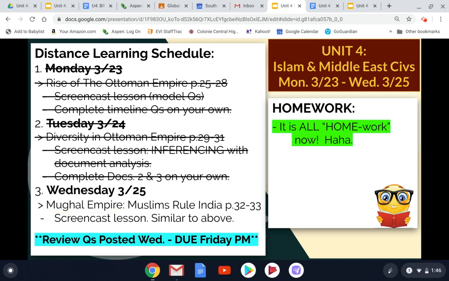We're going to do a lot of comparison between how the Muslims in India in this Mughal Empire rule over a very similar, diverse society, just like the Ottomans had to in the West and the Middle Eastern region where they had their territory.